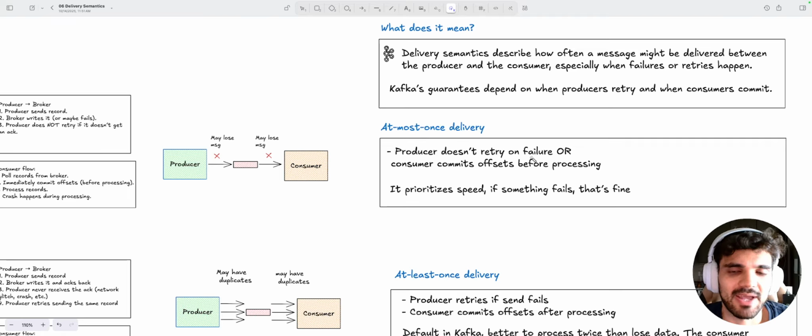It just sends the message, and if it fails, it does not retry. Or the consumer commits offsets before processing. So the consumer gets the message from the offset and commits before processing it. This is used to prioritize speed, and if something fails, that's fine.